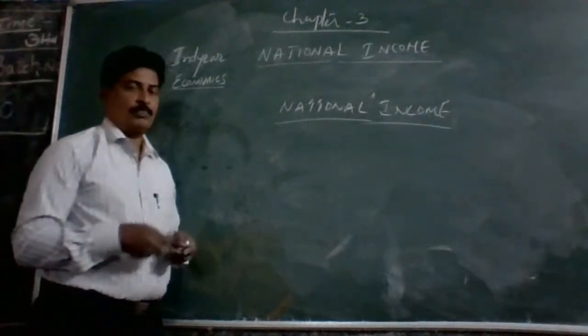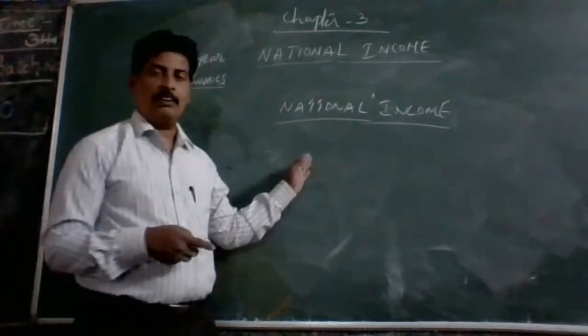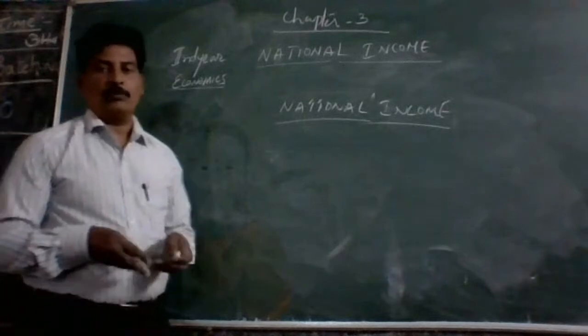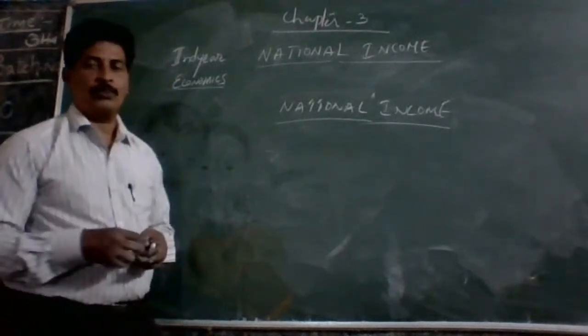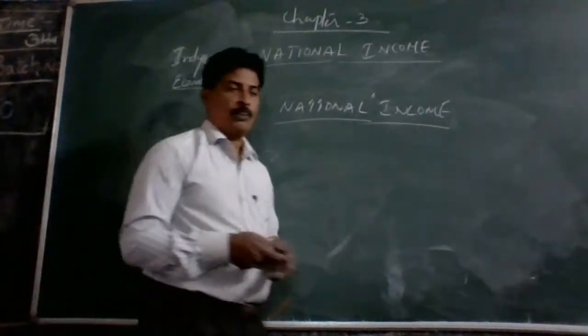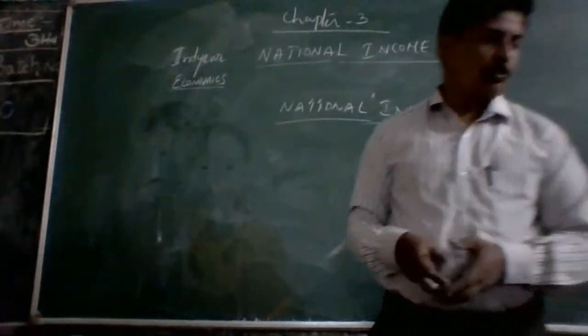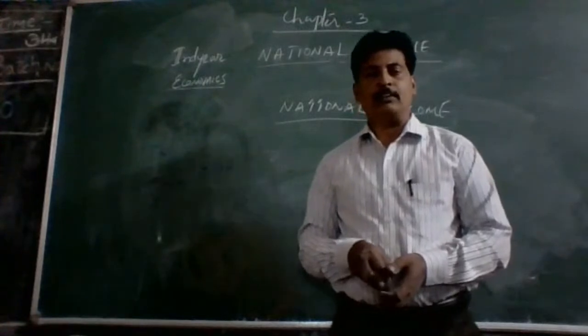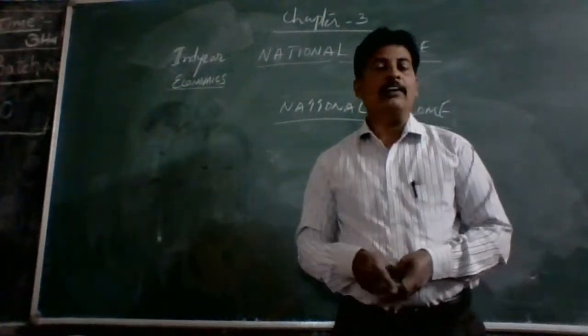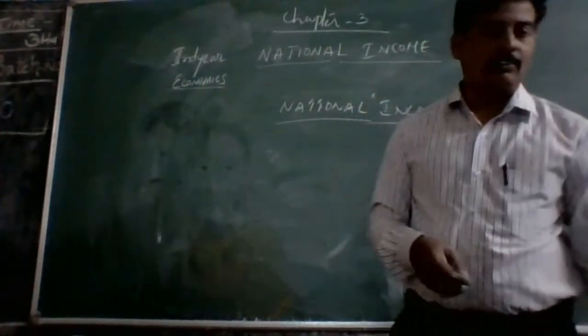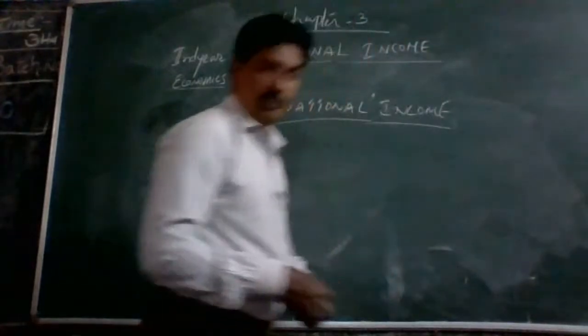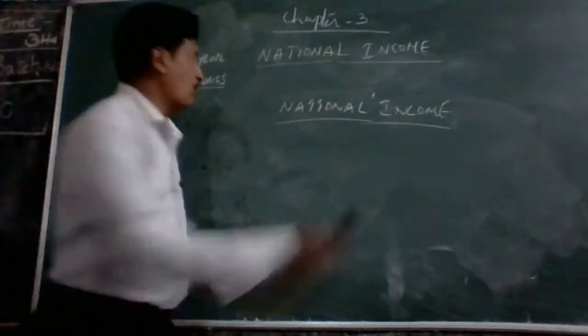Here, national income is the aggregate factor income which arises from all goods and services produced by the nation. Therefore, national income is an important economic indicator. Then trends in national income.